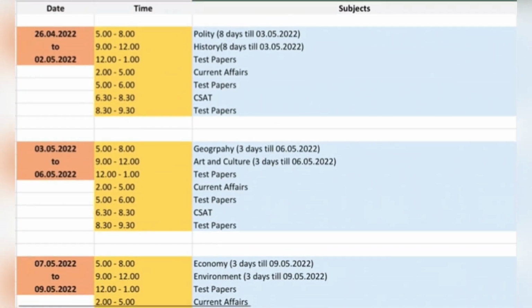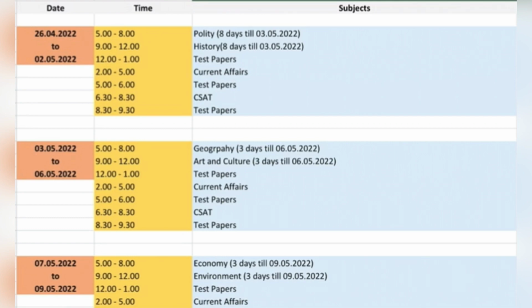Okay, let's now discuss the timetable in detail. This is the revision timetable which we have prepared for you. This is a template for all of you. We will be providing the downloadable link in the description box. It is in editable format, so you can make changes according to your requirements.